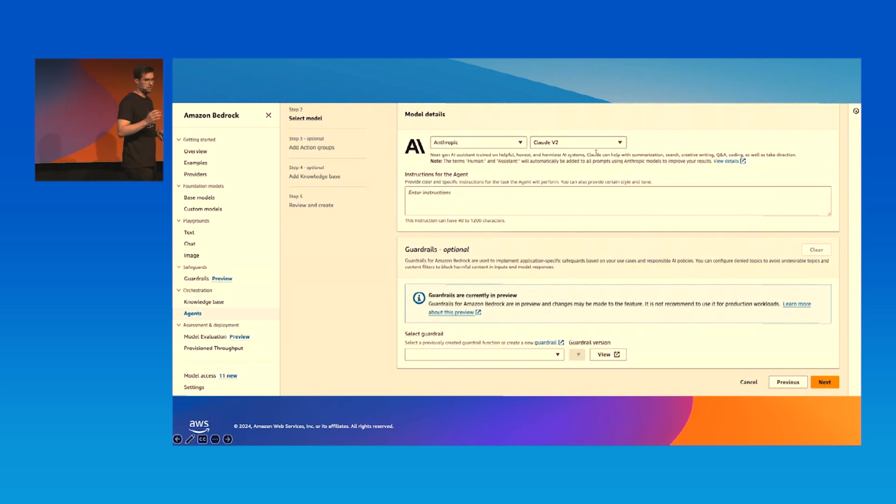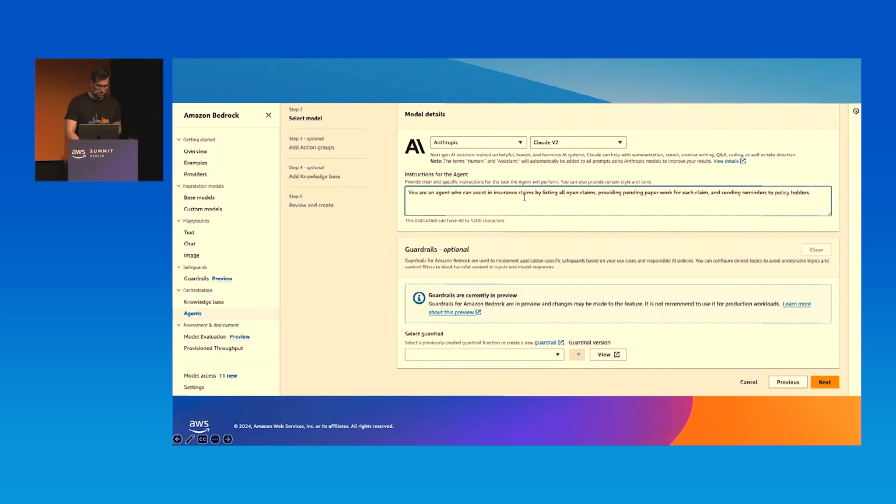Now here we select the model for the instruction. So this will be the underlying foundation model. And here, let me just pause the demo for a second. This is really key. This is where you give the instruction to the agent on what it should be doing.